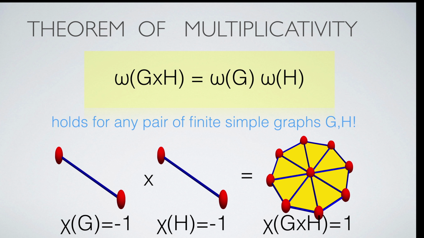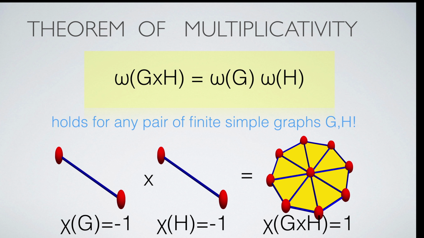Here is a general formula which shows why the Wu characteristic is so important. Like Euler characteristic, it is multiplicative. The product of 2 graphs consists of all pairs x, y of simplices, where x is a simplex in the first graph and y is a simplex in the second graph. Now, 2 such pairs are connected if one is contained in the other. In this special case, where one graph is the one-point graph, this is the barycentric subdivision. This product has all the properties we wished for.